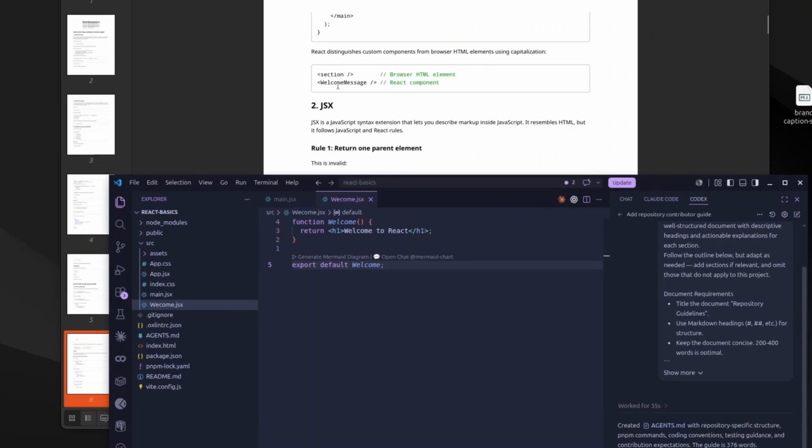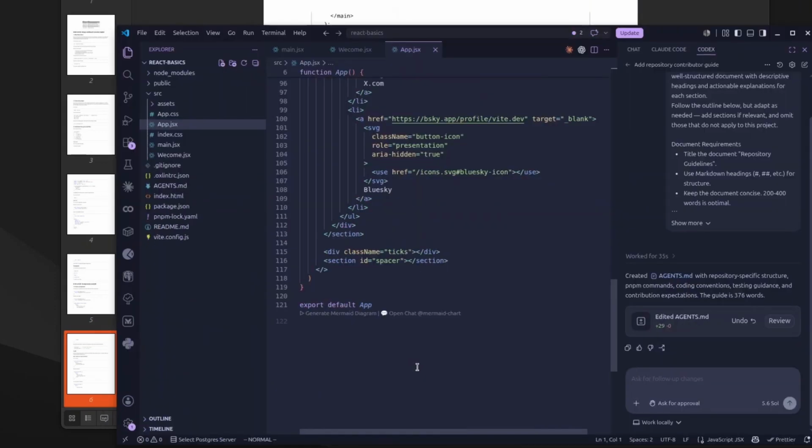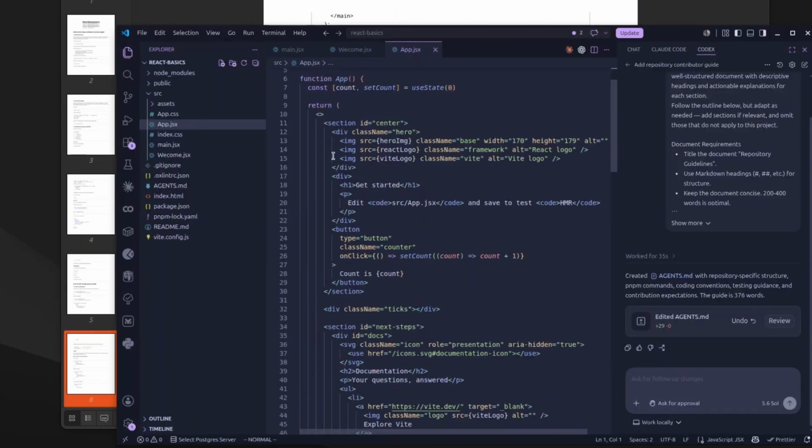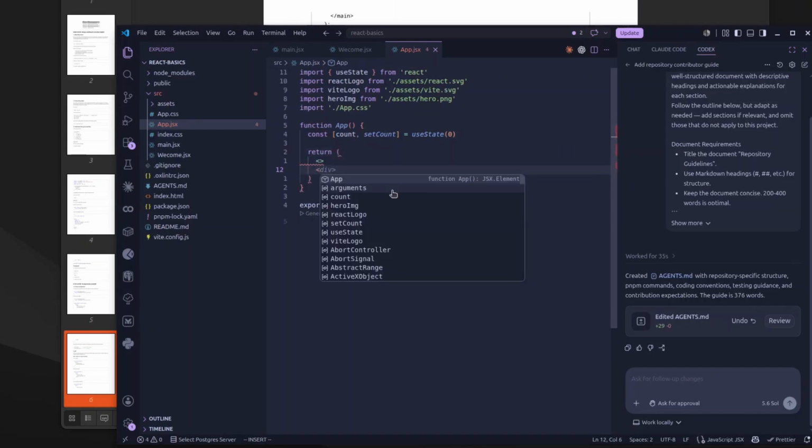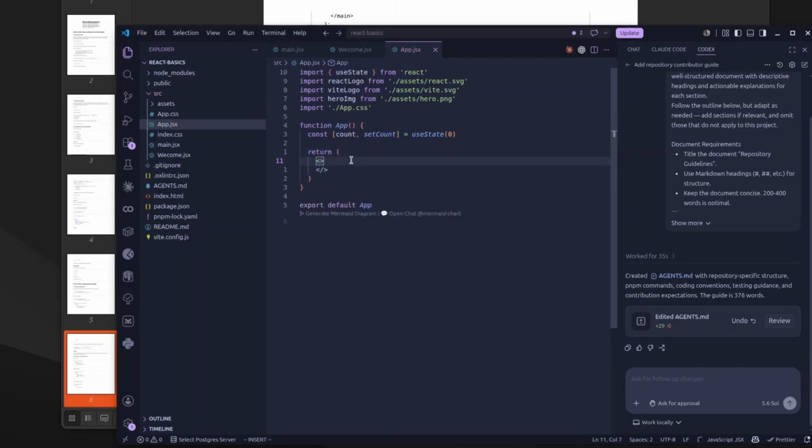But where can we put the welcome message? In the main app. This is a lot of stuff here. Let's get rid of it all. I think I deleted too much. That's okay. I think this represents a little div thing. Yes, no squiggly errors. But we need to put the welcome in there. How can we do this? Look at what we have up here. Import welcome. Yes, okay. Autocomplete will work.